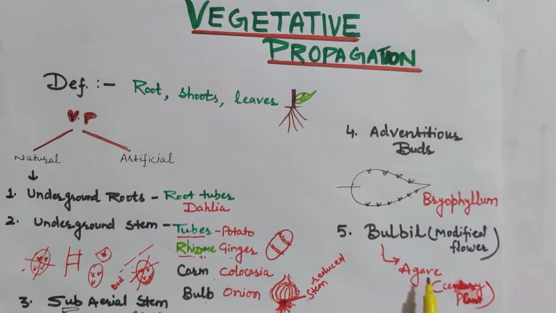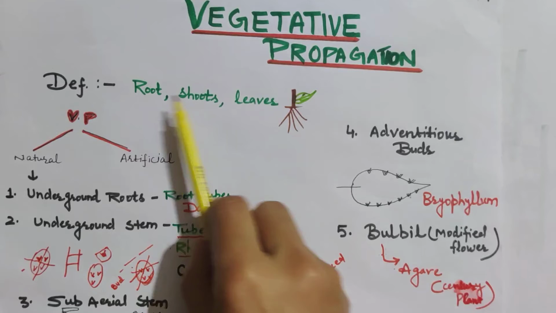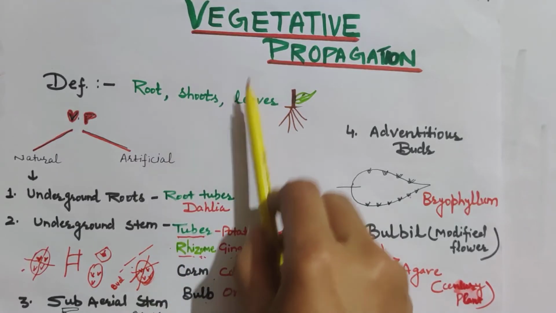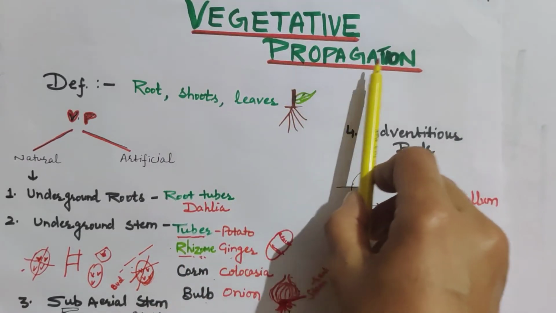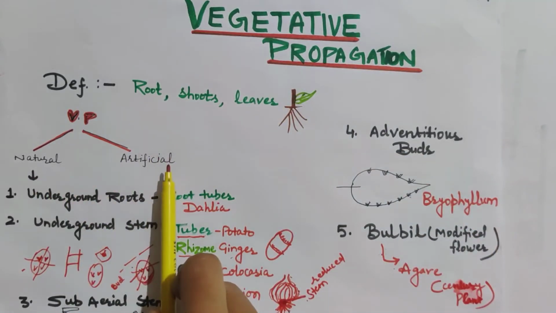Bulbil is the reproductive unit of agave, which is called the century plant. Vegetative propagation is the formation of a new plant from vegetative parts. Because of that, we call it vegetative propagation. It is of two types, natural and artificial.